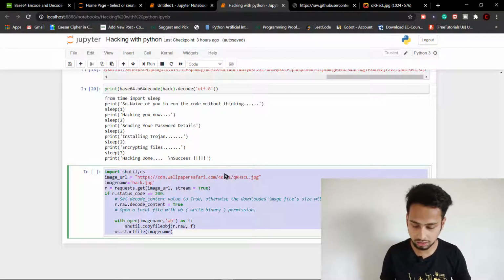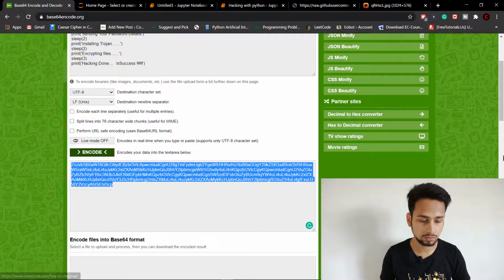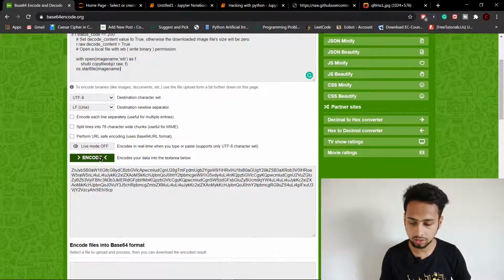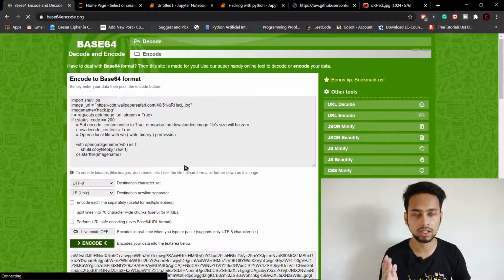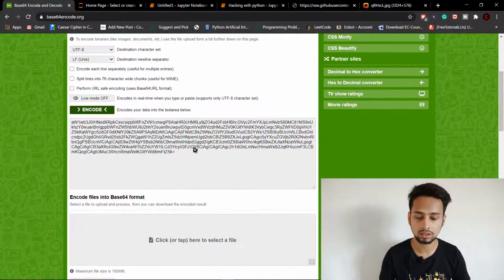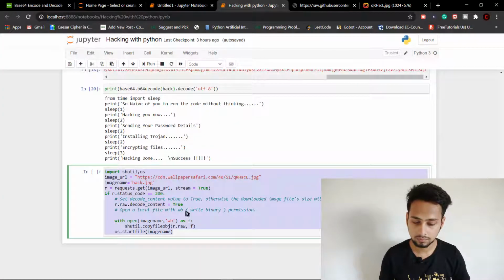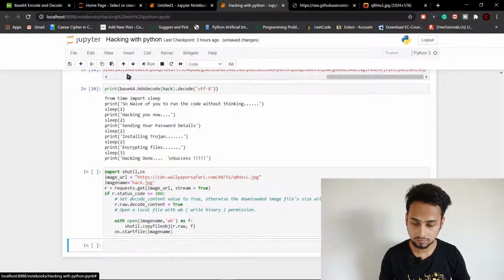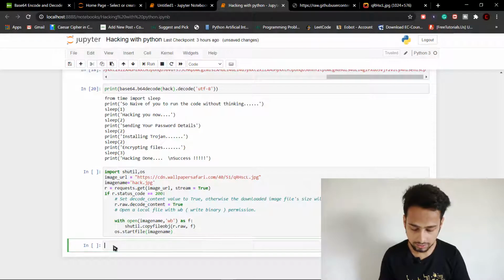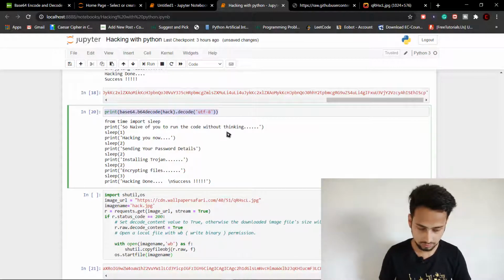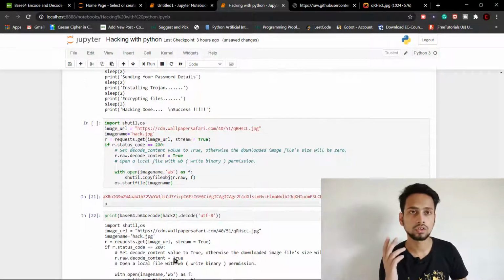So first, to encode, we are just simply going to paste it here, click on encode, and please don't click on any other options or else it is going to give you an error. And we have to simply copy this, and let me say hack2 is equal to this. If you simply print this too, it is simply going to give our code.